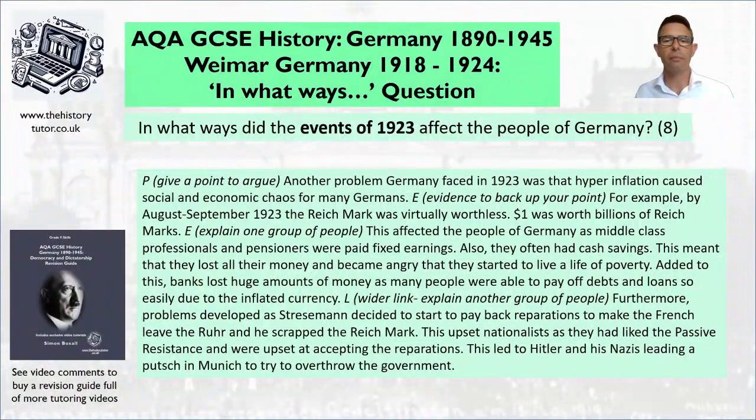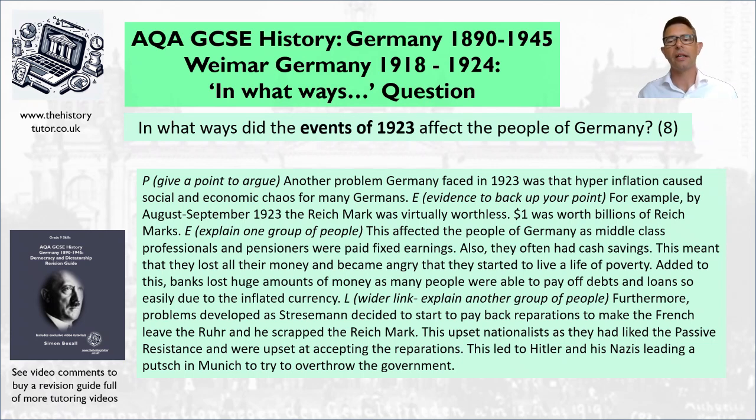Okay, so here's my example. So it says, another problem Germany faced in 1923 was the hyperinflation caused social and economic chaos for many Germans. So maybe you've set out an idea about hyperinflation sort of destroying society, bankrupting the economy, ruining people's lives. Okay, that's all great. Then an example. For example, by August-September 1923, the Reichsmark was virtually worthless. $1 was worth billions of Reichsmarks. Okay, just a bit of evidence. You could talk about bread prices if you wanted to.